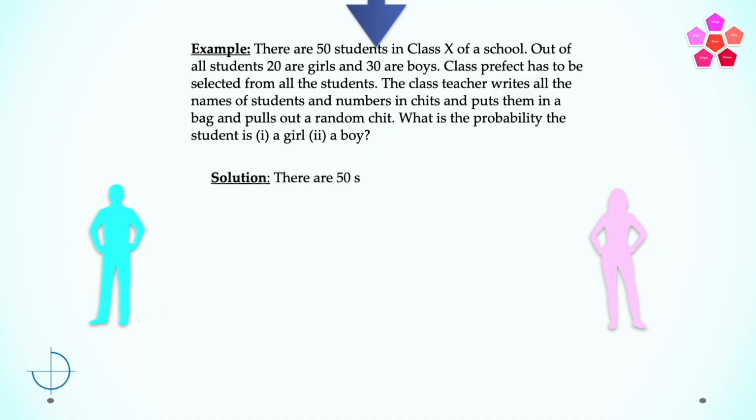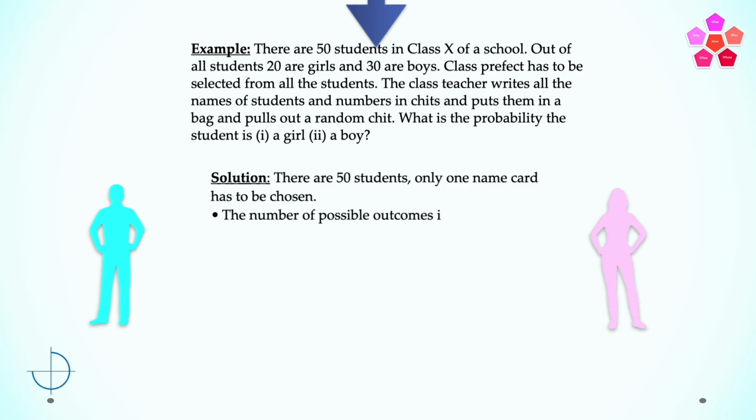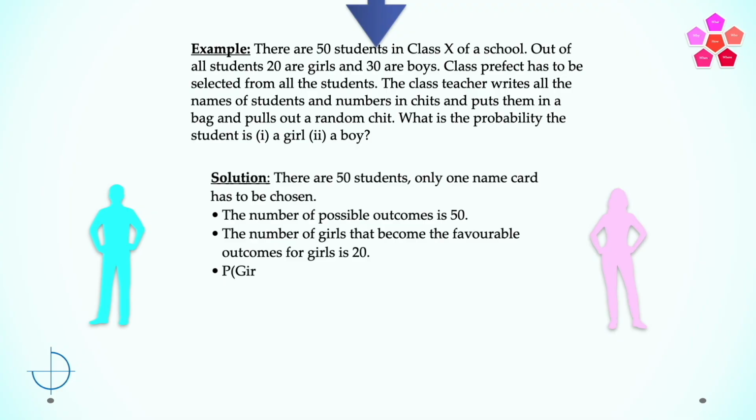There are 50 students. Only one name card has to be chosen. The number of possible outcome is 50. The number of girls that become the favorable outcomes for the girls is 20. So the probability of the event of girls is equal to 20 divided by 50, which is equal to 2 by 5. The number of outcomes favorable for boys is equal to 30.